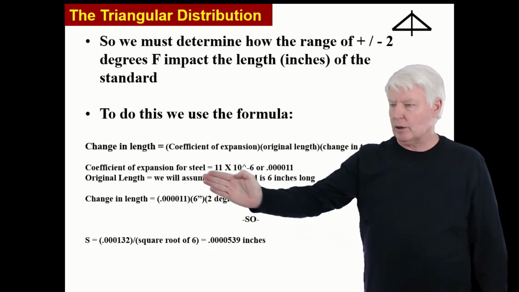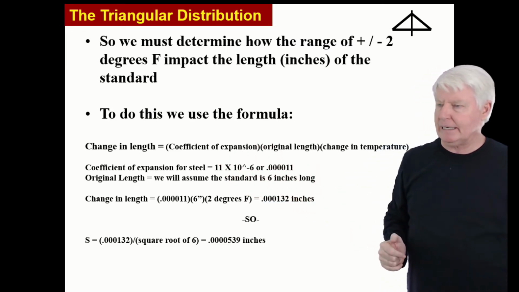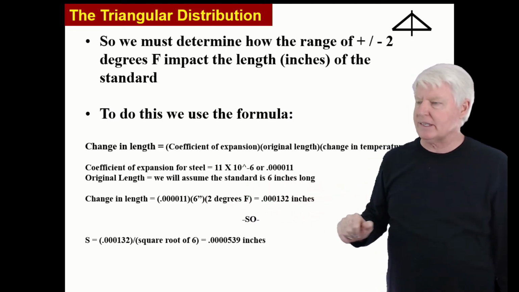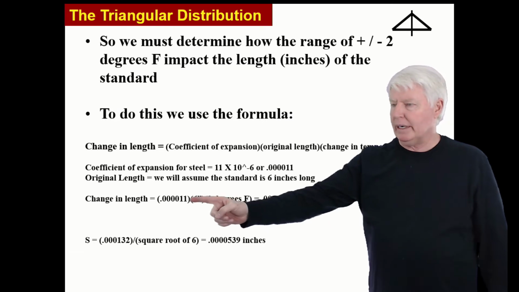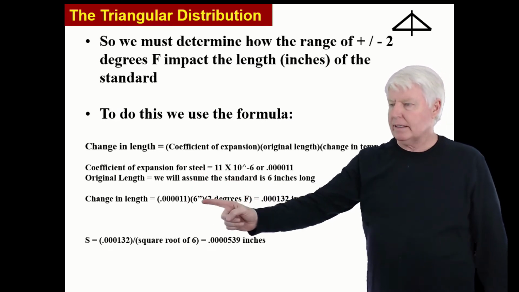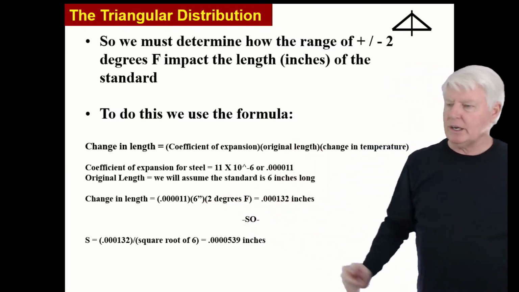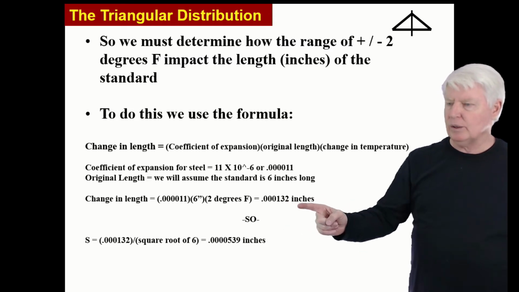And if it's steel, the coefficient for steel, which we'll use right here, is 11 times 10 to the negative 6th. Original length, we will assume the standard to be 6 inches long. Current length then, we multiply 0.000011, the coefficient of expansion for steel, times the 6-inch length, original length, times the change in degrees Fahrenheit, which was 2 degrees, and that is our value in inches.